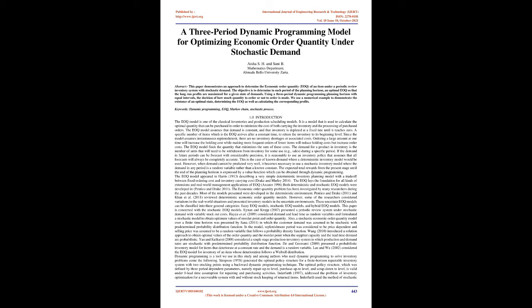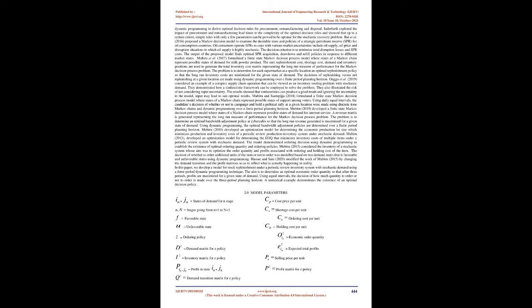Ordering a large amount at one time will increase the holding cost, while making more frequent orders of fewer items will reduce holding costs but increase order costs. The EOQ model finds the quantity that minimizes the sum of these costs. The demand for a product in inventory is the number of units that will need to be withdrawn from inventory for some use, e.g., sales, during a specific period.